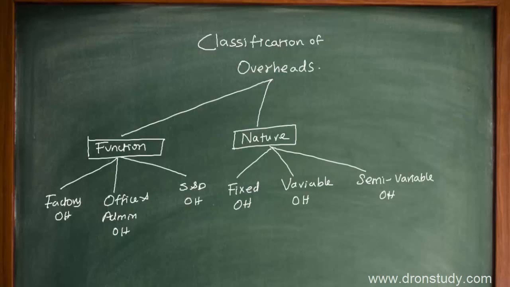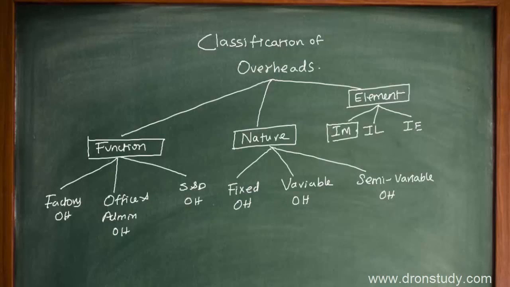The third classification of overhead can be based on element, where we can have different kinds like indirect material, indirect labor, and indirect expenses, because overheads are basically indirect expenses. So by element we mean the expenses incurred on indirect material, indirect labor, and indirect expenses.